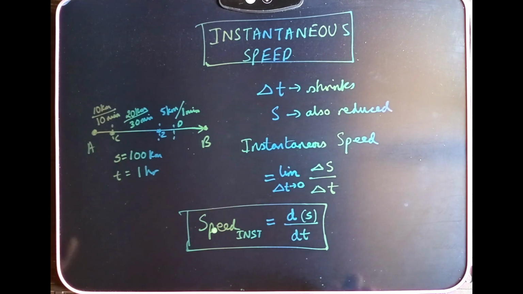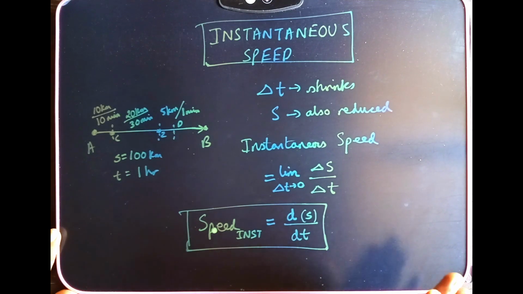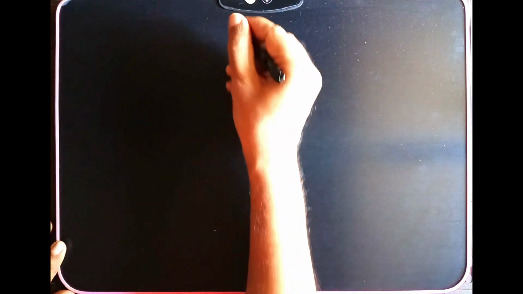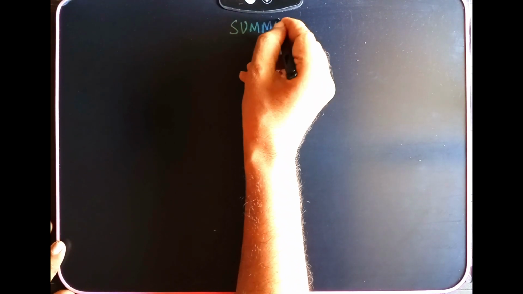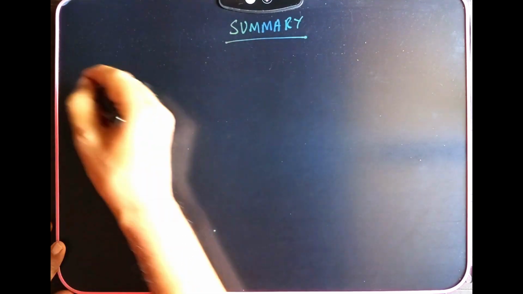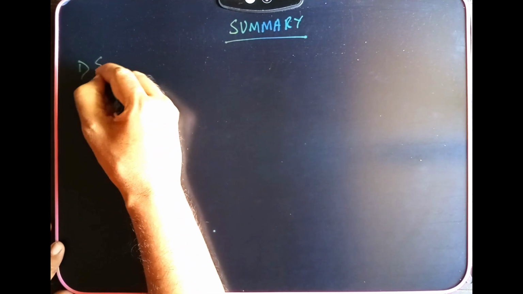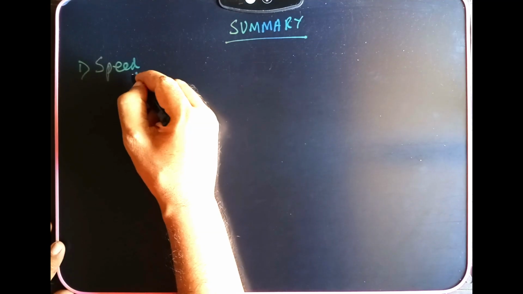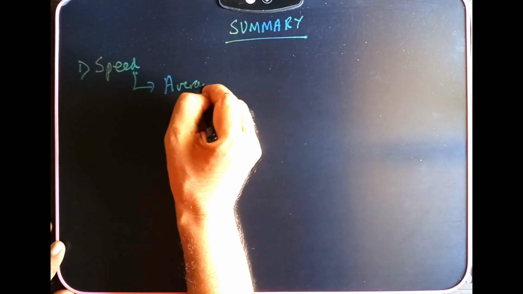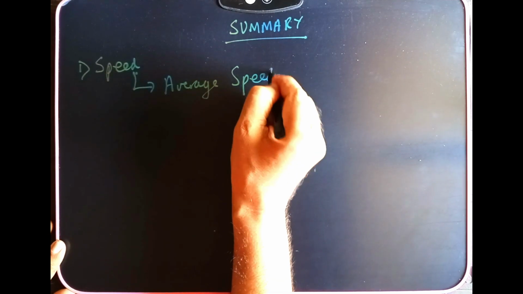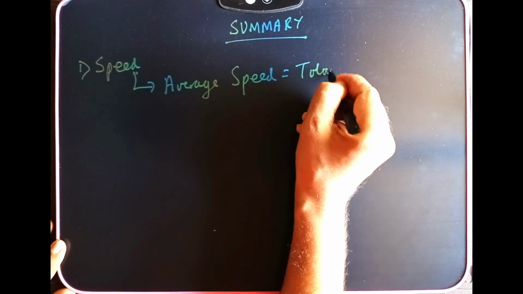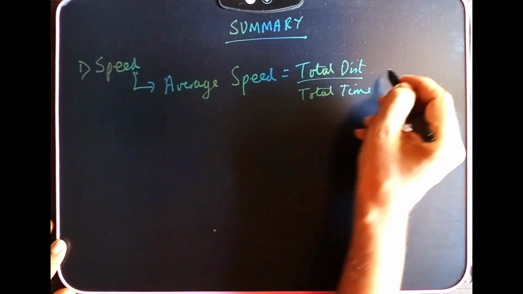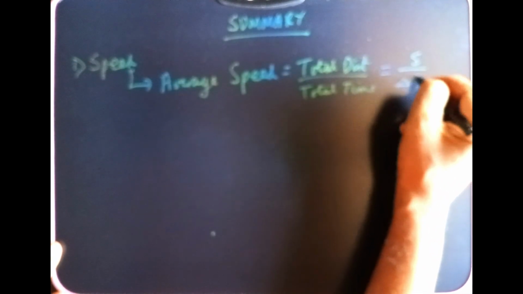I hope we have understood the difference between average speed and instantaneous speed in this session. Let us summarize what we have understood. Speed has two aspects. The first aspect is average speed, given by total distance by total time, which is also S by delta t.